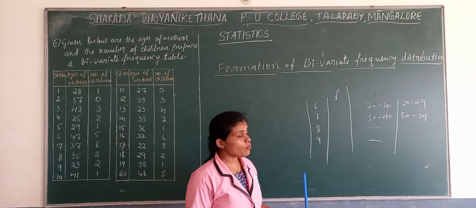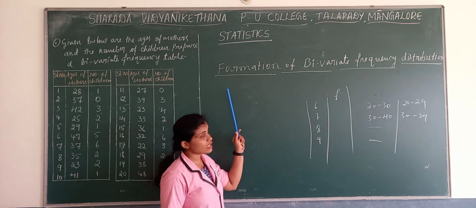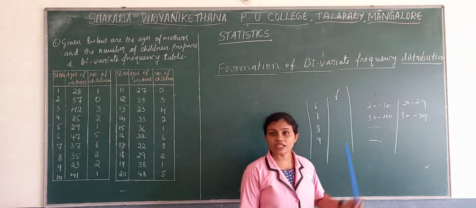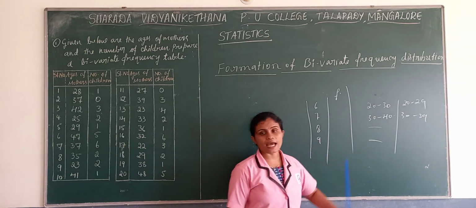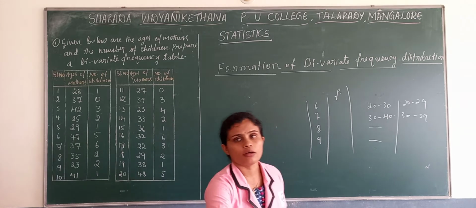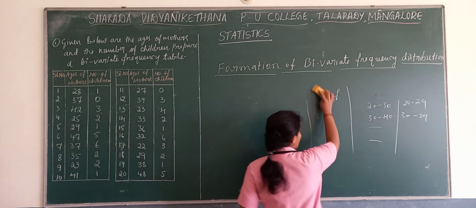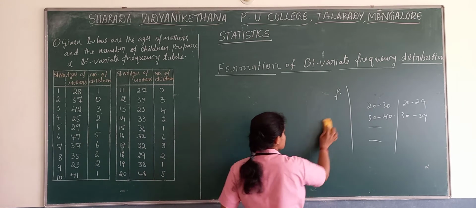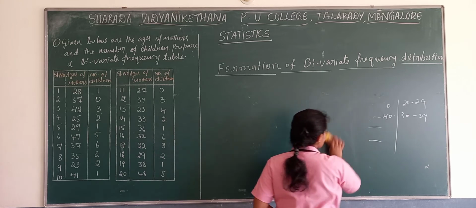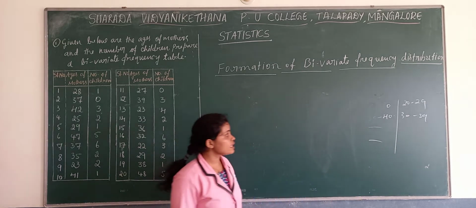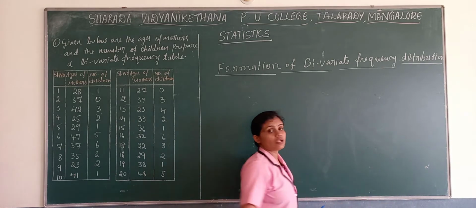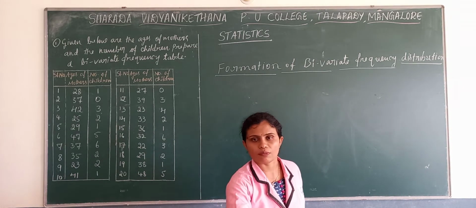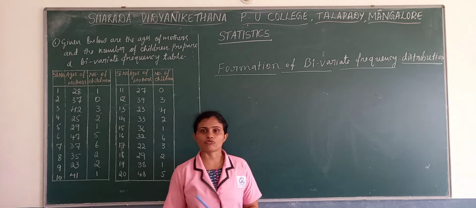And here is one more kind of frequency distribution, that is the formation of a bivariate frequency distribution. Now this discrete frequency and continuous frequency, it will come for 5 marks. A short question, one question from discrete frequency distribution and one more question from continuous frequency distribution. Now this bivariate frequency distribution will come for 10 marks. It is easy, it will come for 10 marks.